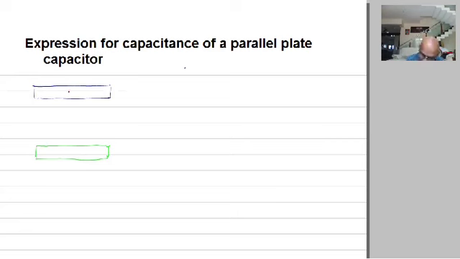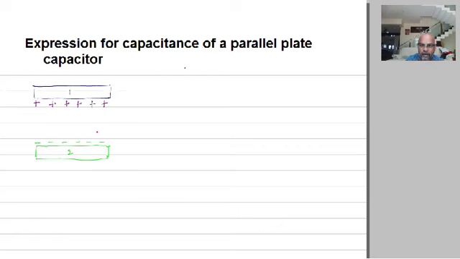Now we will name this as metal plate number 2 and this one as metal plate number 1. Metal plate number 1. Okay, so let the metal plate 1, conductor 1 have positive charges, and the conductor 2 have the negative charges.